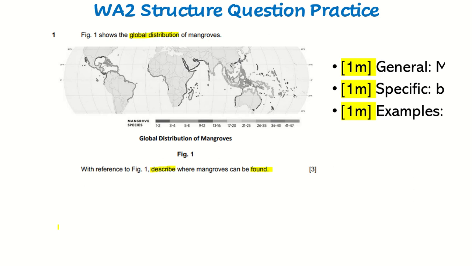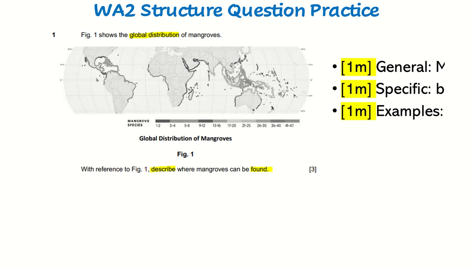So in this question, we had done it in previous practices with tropical rainforest. The general things we have to write about are general, specific, and examples. Now with the tropical rainforest, you had size, right? The biggest and the smallest. But with the mangroves, it's difficult to write about size because it's hard to tell the size of a line, right? You're not going to measure it. So we can leave that out. We usually will talk about where they are and the examples.